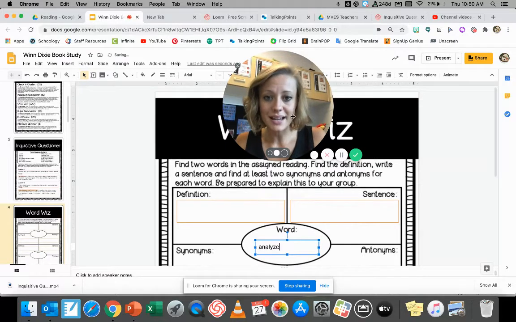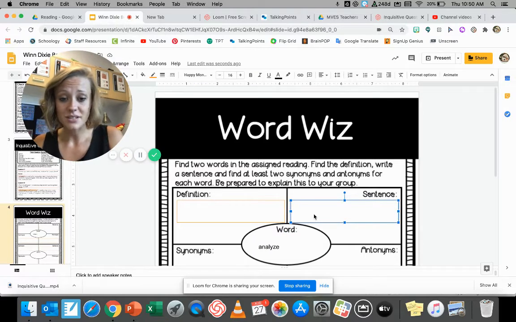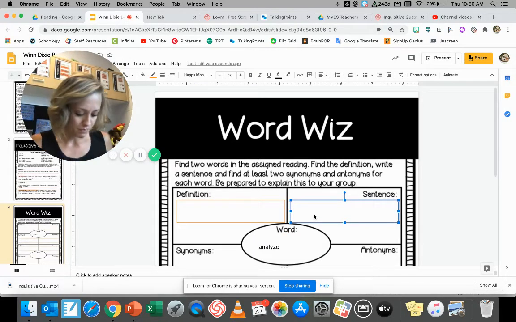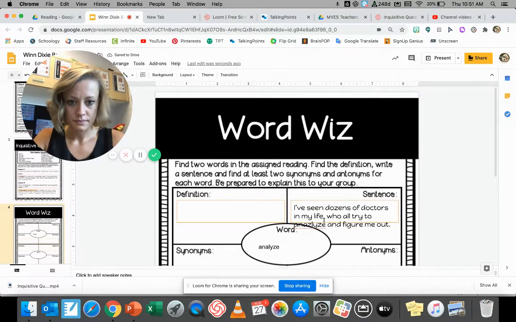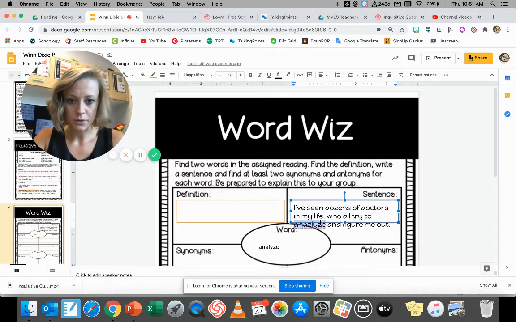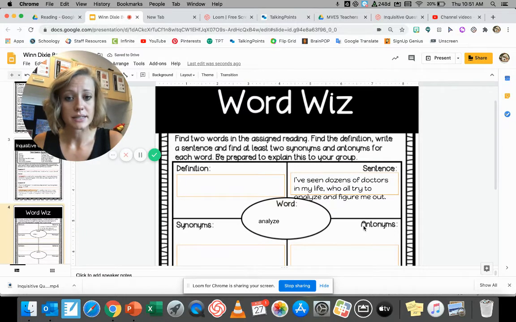I'm going to spell it just like I saw it in the text. And then I'm going to write the sentence where I found that word. So I'm just going to copy that from my book here. It says, I've seen dozens of doctors in my life who all try to analyze and figure me out. Here, I spelled my word wrong. Here we go. Analyze. Okay, so that's the first thing I would do, I would fill out that sentence.